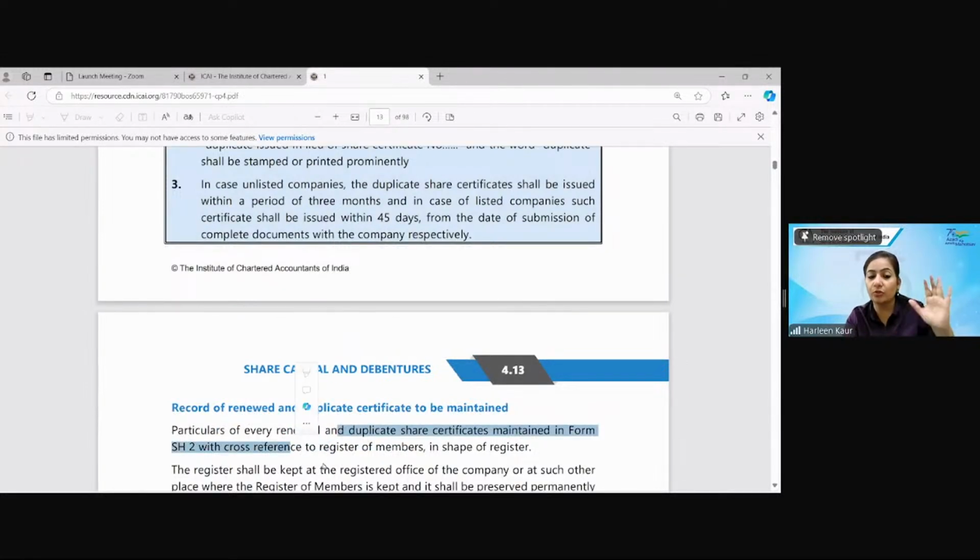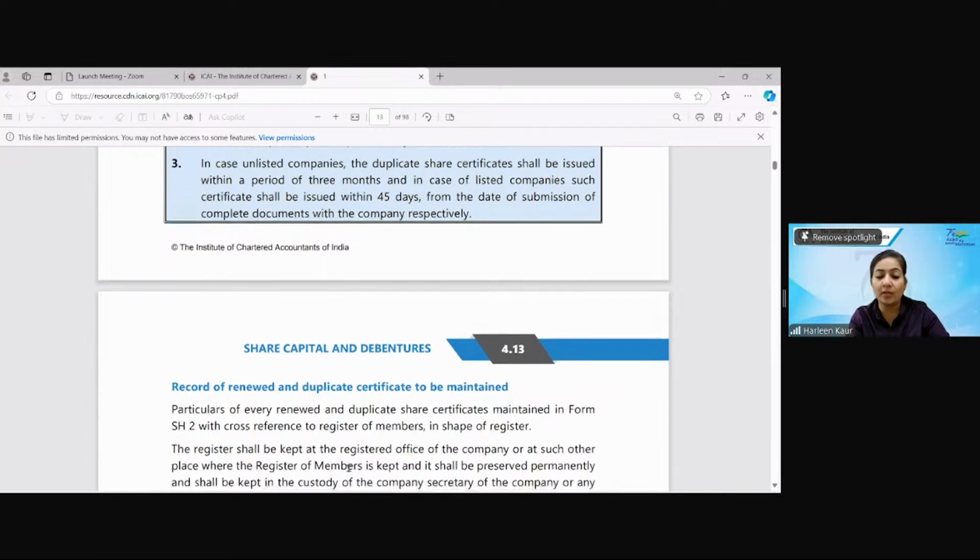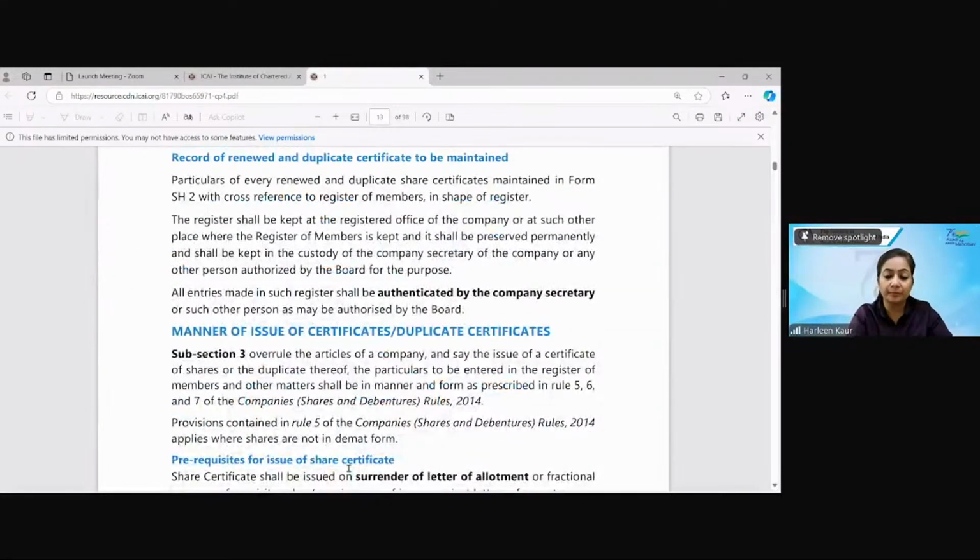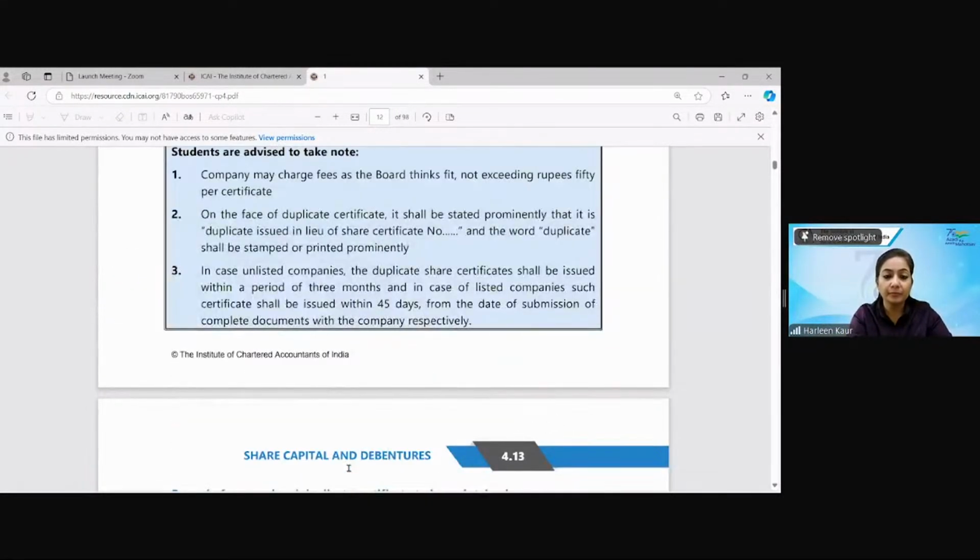So SH2 and SH1, we have seen both. Somebody was asking me about the number of days. It is not 15 days, it has to be 45 days. For unlisted companies, a 3-month time period is given, and for listed companies, the certificate shall be issued within 45 days. I hope it's clear now.